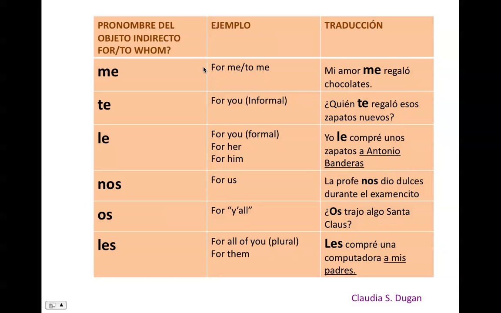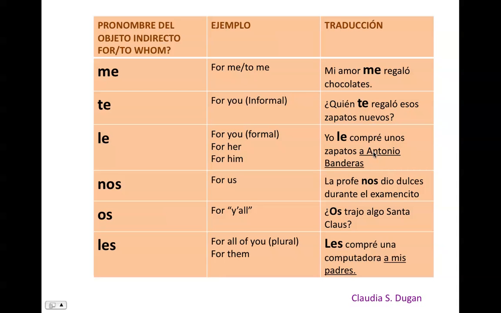If it is for me or to me, I would use me. Mi amor me regaló chocolates. For you informal, te. ¿Quién te regaló esos zapatos nuevos? Le. For you, formal, or for her, or for him. Yo le compré unos zapatos a Antonio Banderas.